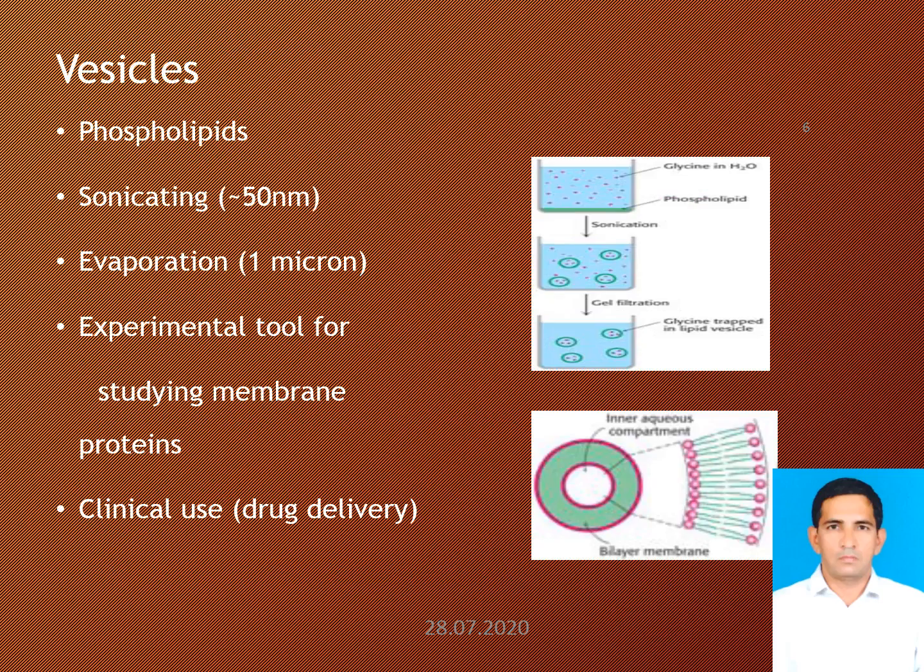Vesicles. In cell biology, a vesicle is a structure within or outside a cell consisting of liquid or cytoplasm enclosed by a lipid bilayer.